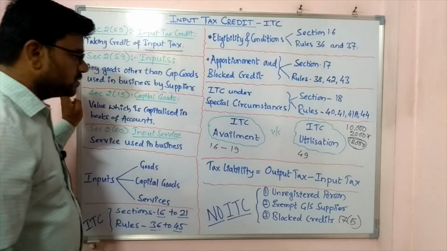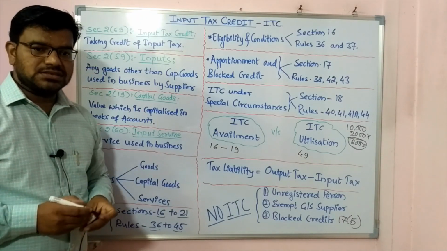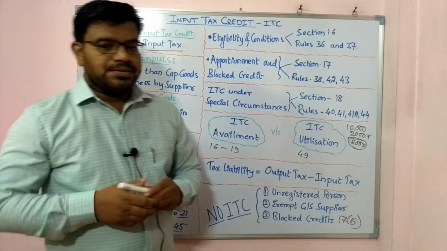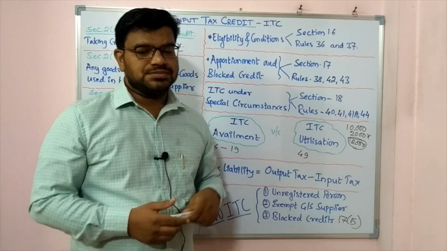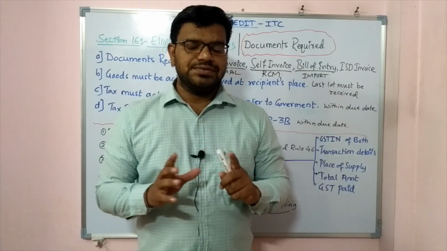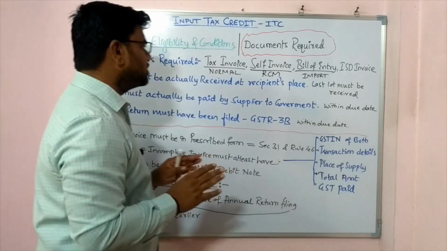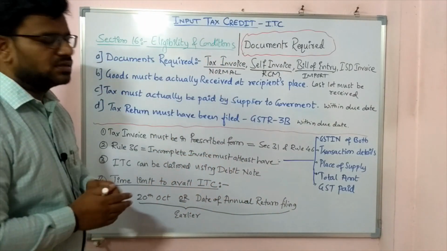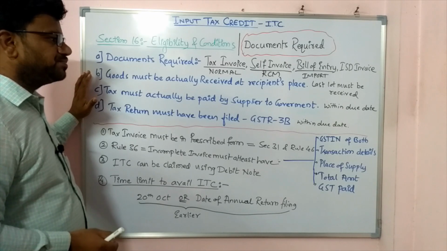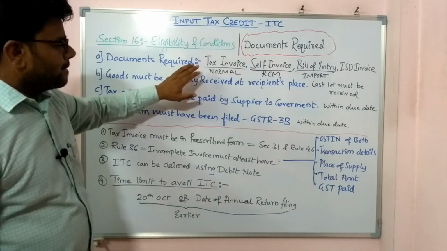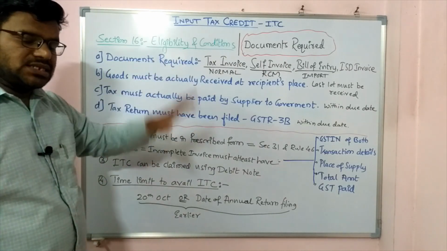Now the introductory part of this slide is over. We will learn more about this in the next point. Let us start with section 16. Section 16 deals with eligibility and conditions. Now these are the documents required. Let us first start with the tax invoice.